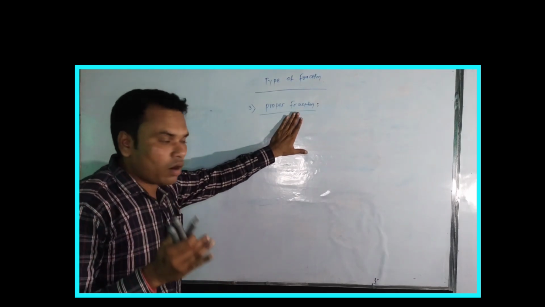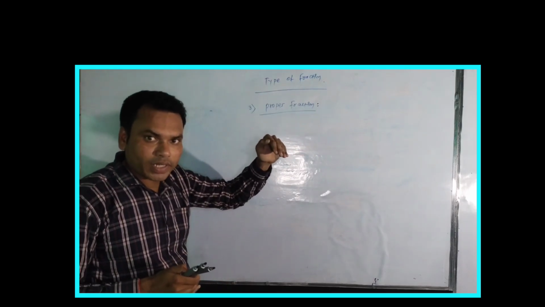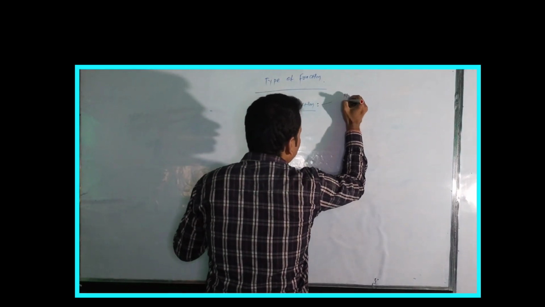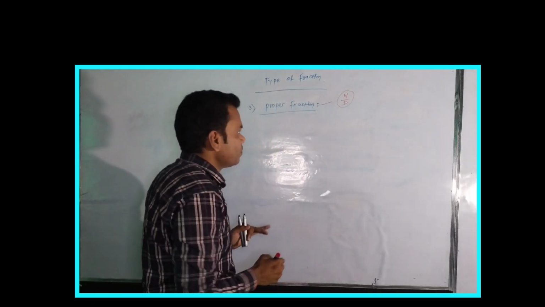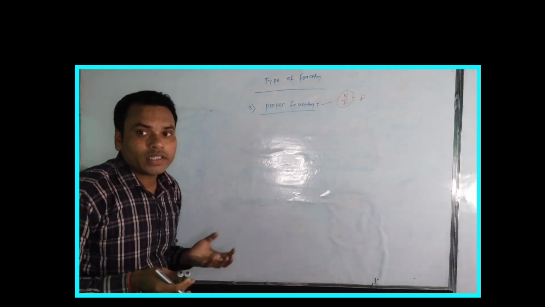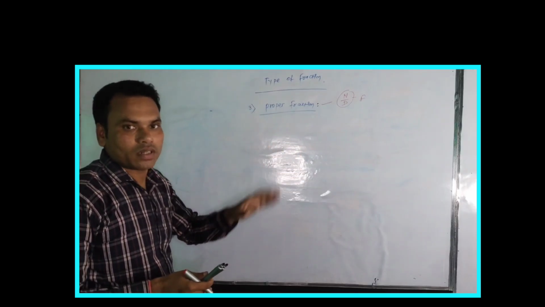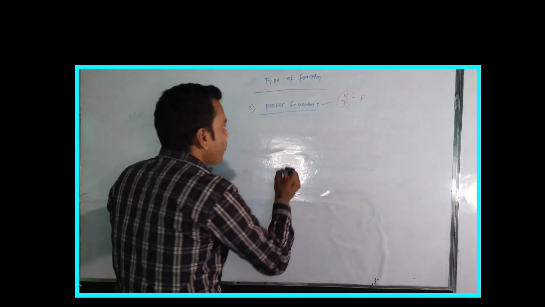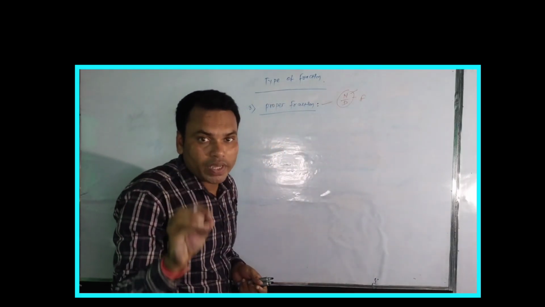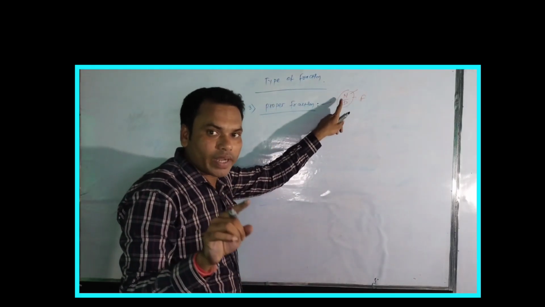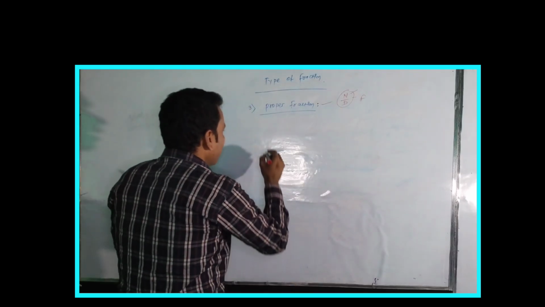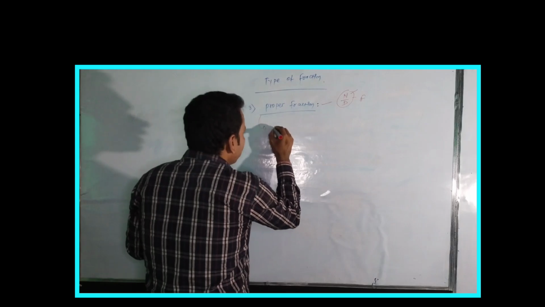Fraction means numerator by denominator. Numerator by denominator is a fraction. But what is the difference between the fraction and the proper fraction? In a proper fraction, the numerator must be less than the denominator.